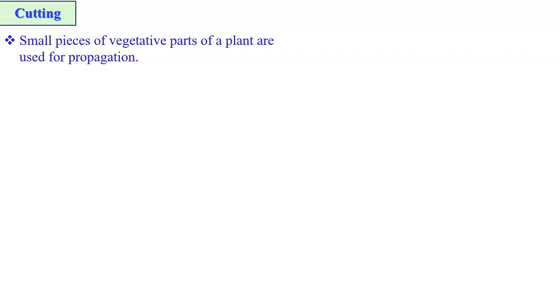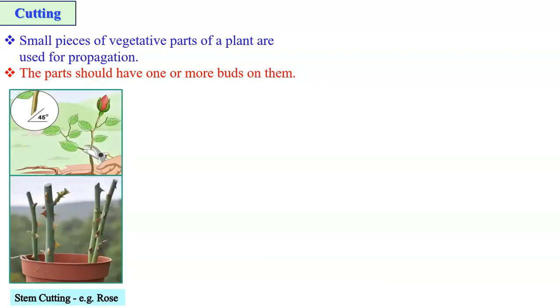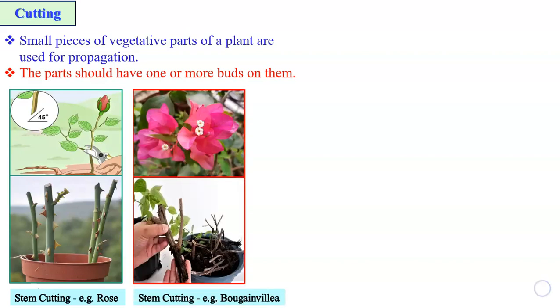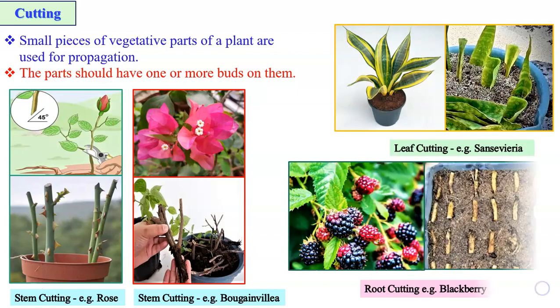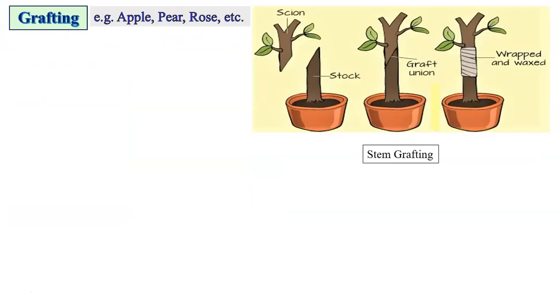Small pieces of vegetative parts of a plant are used for propagation. These parts should have one or more buds on them. As is seen here, in rose, it is stem cutting, so also in bougainvillea. In Sansevieria, it is leaf cutting, whereas in blackberry, it is root cutting.